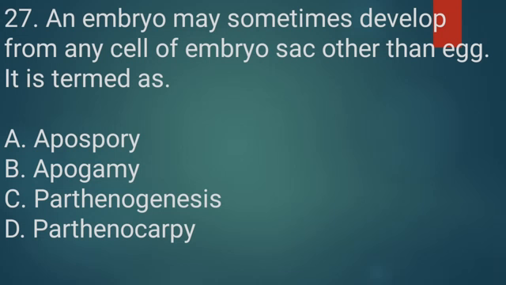Option C parthenogenesis. Parthenogenesis means reproduction from an ovum without fertilization. Parthenocarpy, option D. Parthenocarpy means development of fruit without fertilization of ovules. So in this option B is the correct answer, that is nothing but apogamy. Apogamy is the right answer.